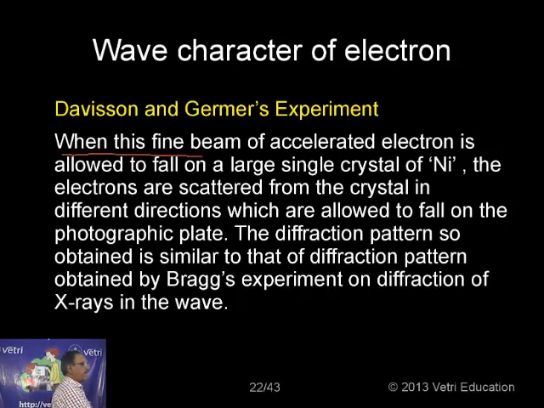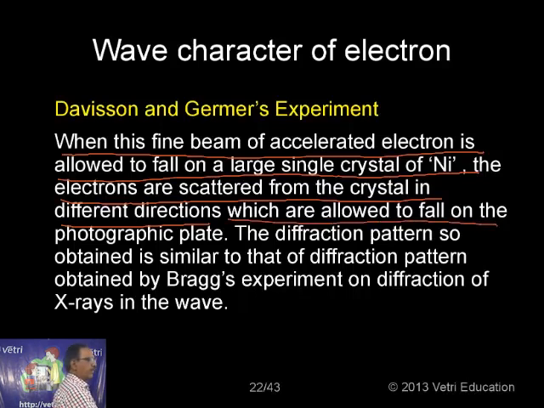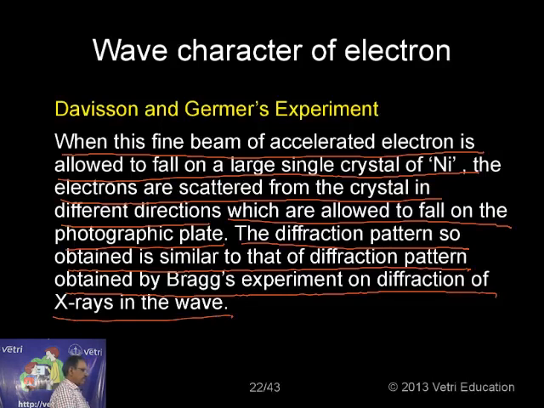When this fine beam of accelerated electrons is allowed to fall on a large single crystal of nickel, the electrons are scattered from the crystal in different directions, which are allowed to fall on the photographic plate. The diffraction pattern so obtained is similar to the diffraction pattern obtained by Bragg's experiment on diffraction of X-rays in crystallography.